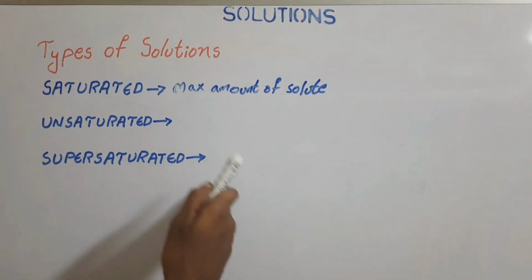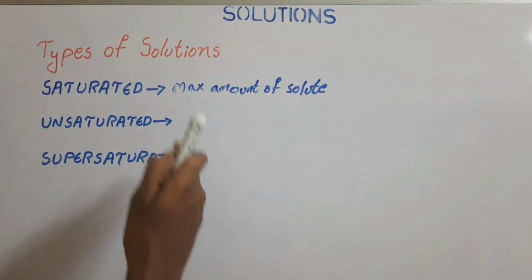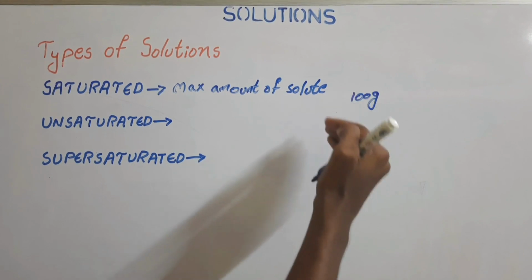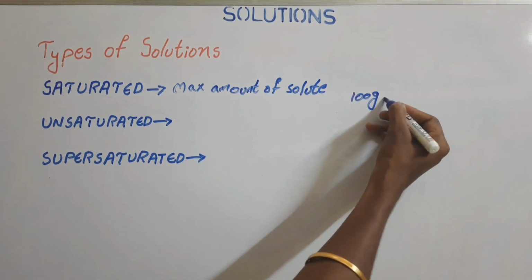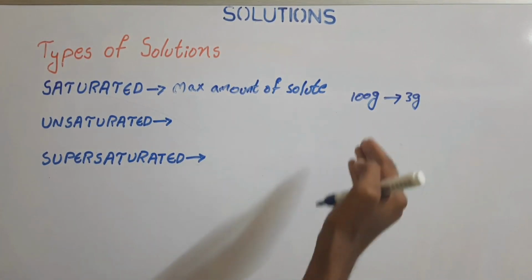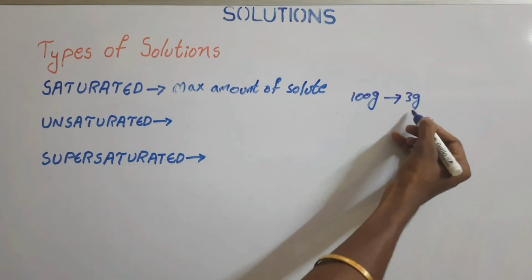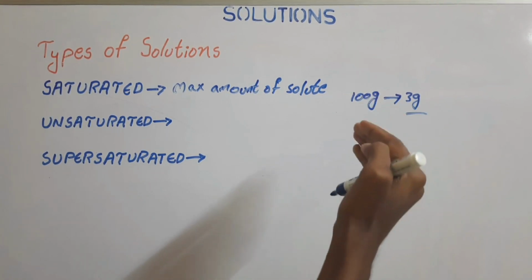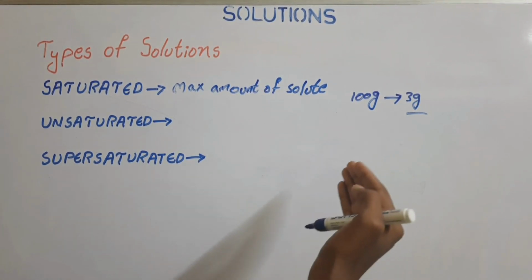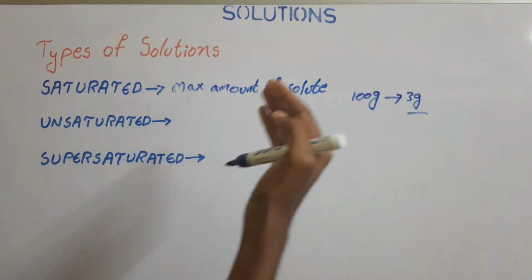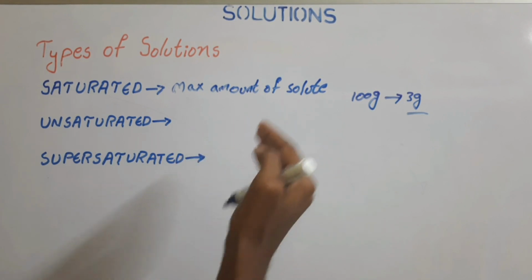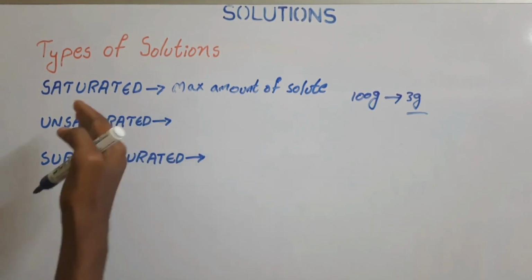For example, at 20 degrees centigrade the maximum amount of NaCl that can be dissolved in 100 grams of water is 36 grams. After this 36 grams is reached, no more NaCl can be added to dissolve within the solution because it has reached the saturated state. So no excess solute can be added. That is called a saturated solution.